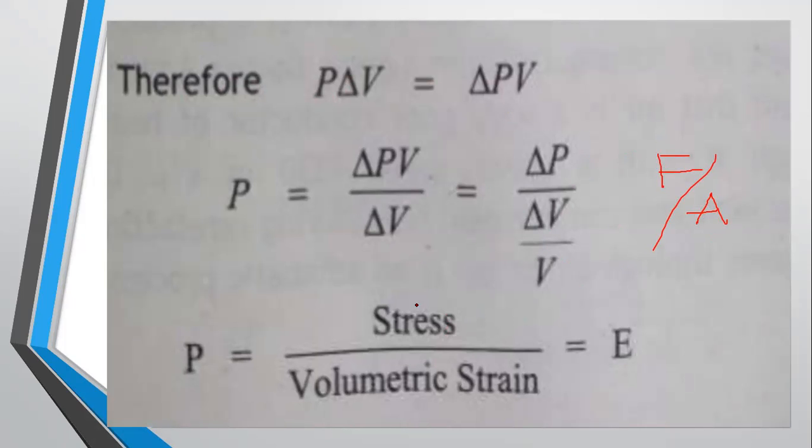And as I told you earlier, delta V by V is the strain, but volumetric strain. If there is change in length per original length, that is called linear strain, and that gives Young modulus. Volumetric strain is delta V by V. So the ratio of stress to volumetric strain is equal to elastic modulus, which is equal to E.